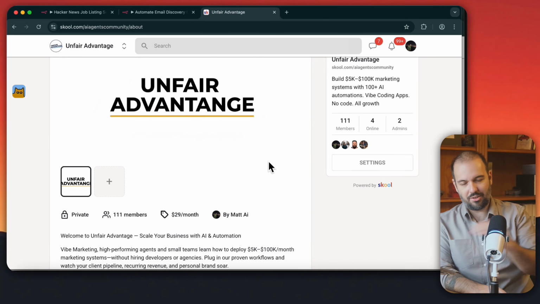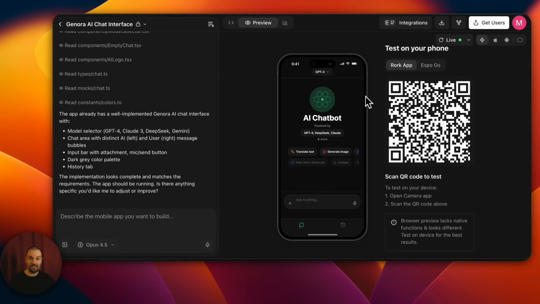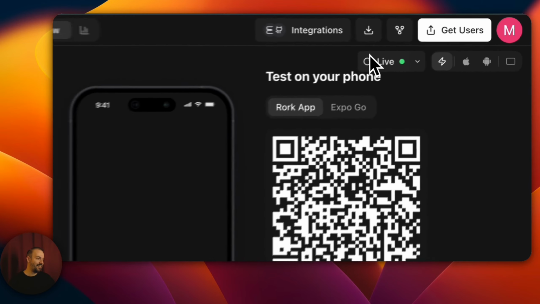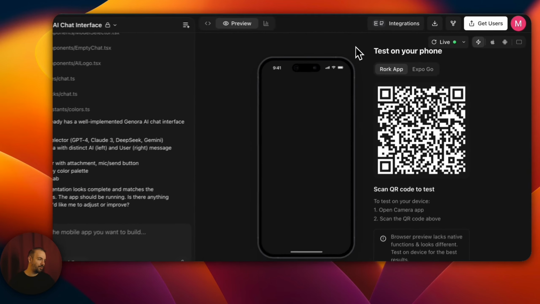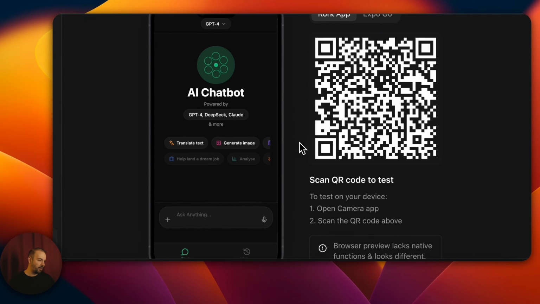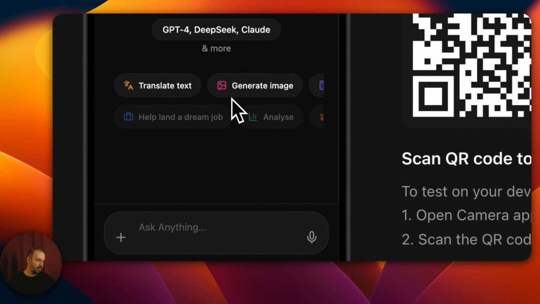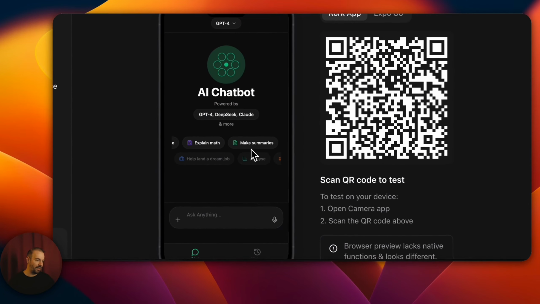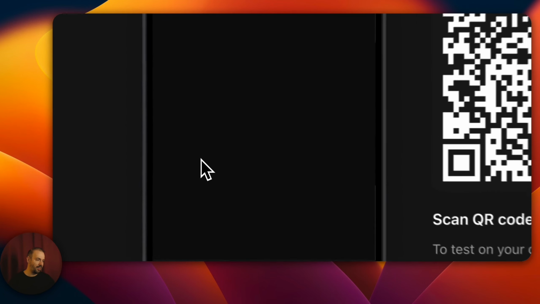So let's continue. A look at ours. I think it's really nice. Let me refresh it actually. This should also be in our effects. AI chatbot. When we get here, we have a lot of features. Right here. Translate text, explain math, make summaries. It does all of them.